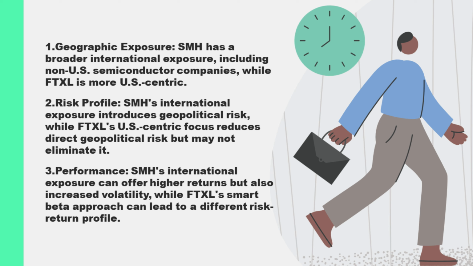FTXL, on the other hand, tracks the Nasdaq US Smart Semiconductor Index, which focuses on US-listed companies as well, but with a different methodology. FTXL's Smart Beta approach emphasizes factors like volatility, value, and growth, which can lead to a different mix of companies compared to SMH. FTXL is generally more concentrated in US-based companies, though it may still include US-listed firms with significant international operations.